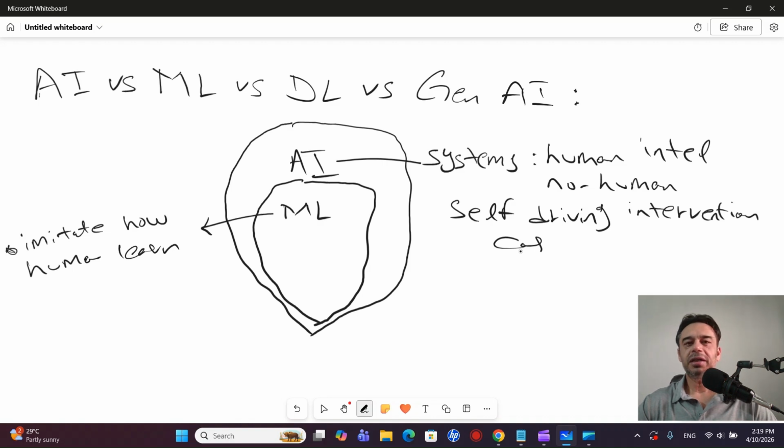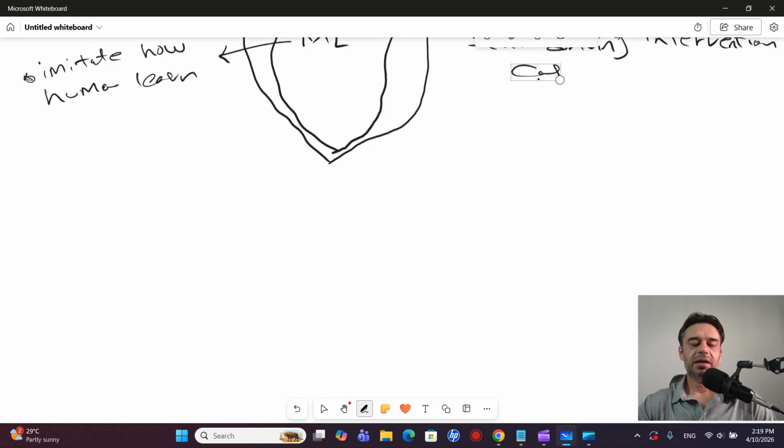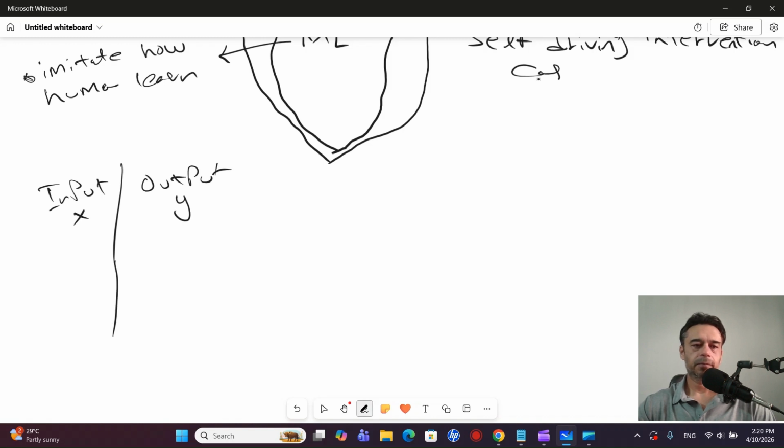How does machine learning learn by itself? We'll look at a small scenario, and that scenario will help us understand the whole mechanism of machine learning. Let's say we have data, and the data has two fields. One is the input, which we call X, and the other is the output, which we call Y. The data looks like this: 1 is the input, 1 is the output.